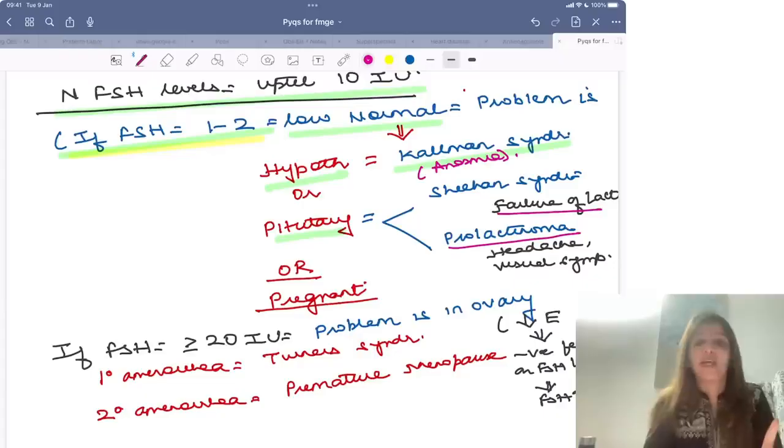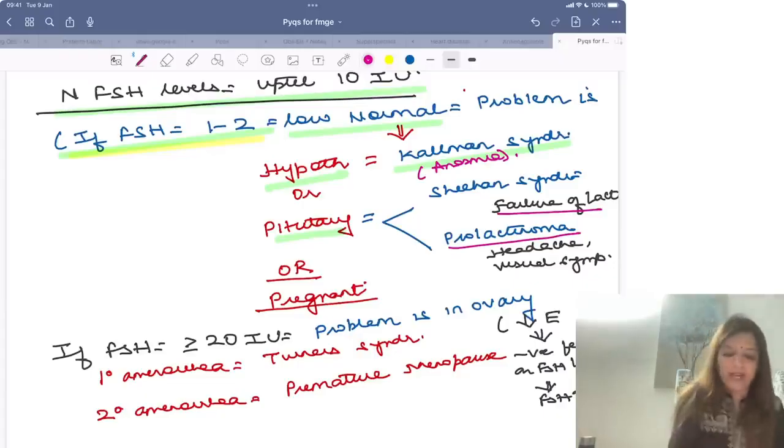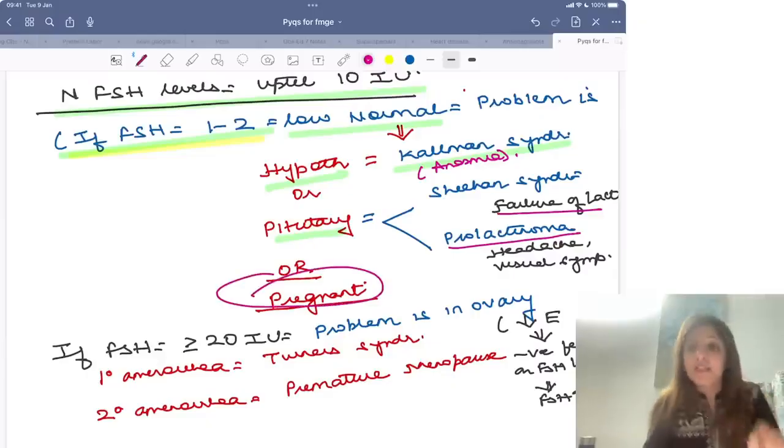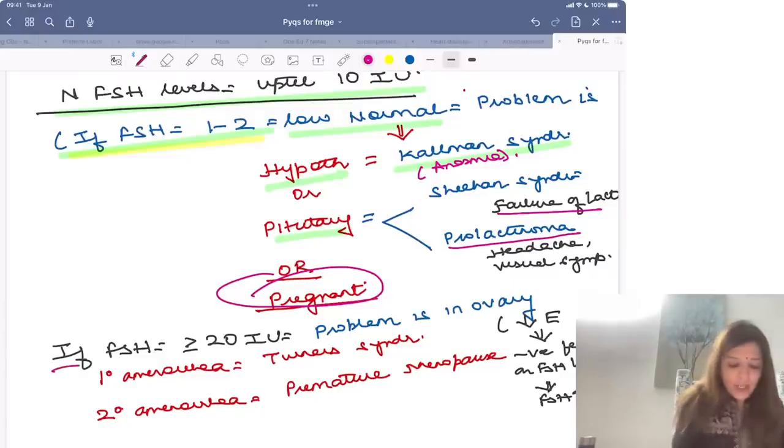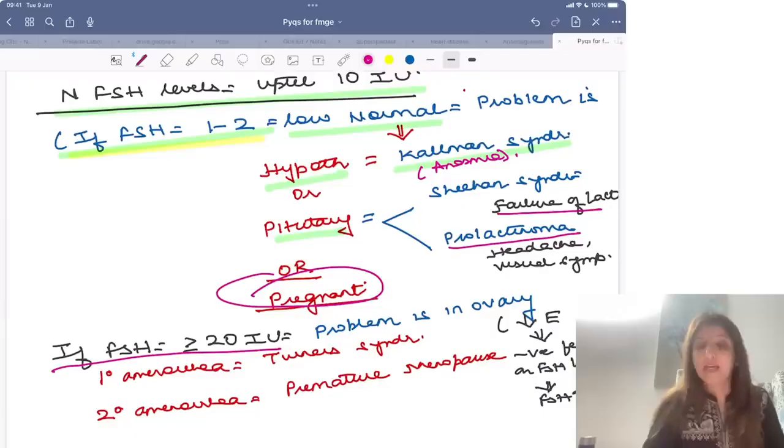There is one more case in which FSH levels will be low and there will be amenorrhea, that is pregnancy. In pregnancy also FSH levels are less and you get amenorrhea. Right? Why are FSH levels less in pregnancy? Because in pregnancy the levels of estrogen are high and estrogen has a negative feedback on FSH. Clear?